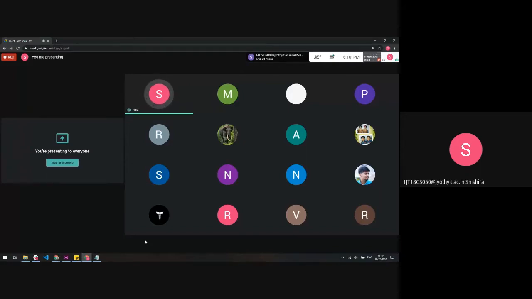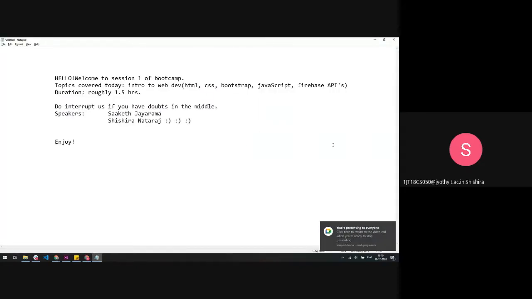Today is session one, and we'll be covering quite a few topics. We'll not be getting into the depth of all these topics, but this is just to start your development. The syllabus of the session is such that new guys who are starting fresh can pick up a few concepts and then develop on it. The topics would be HTML, CSS, Bootstrap for styling, JavaScript, and Firebase APIs. The duration of this session would roughly be around 1.5 hours.